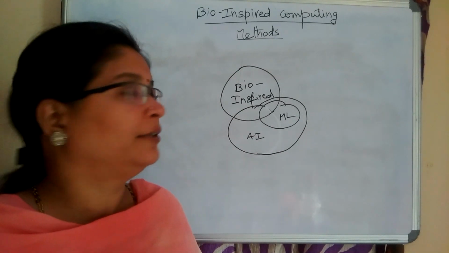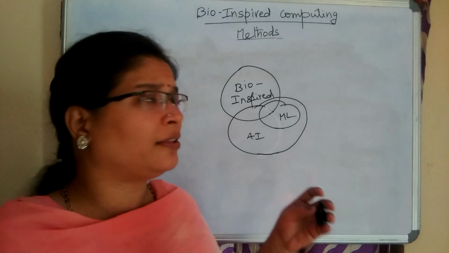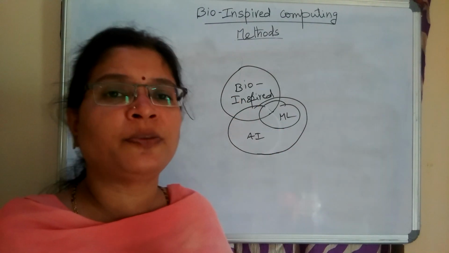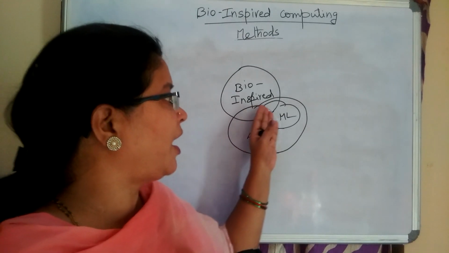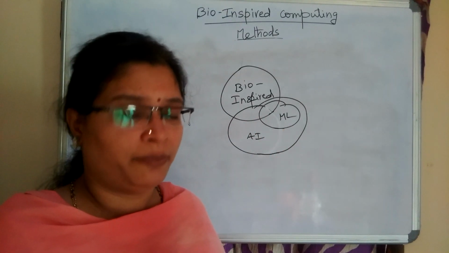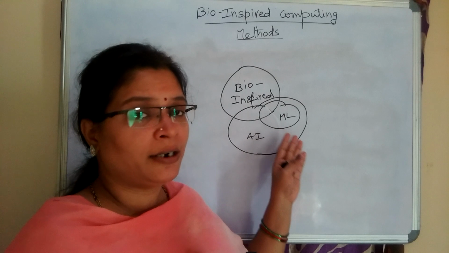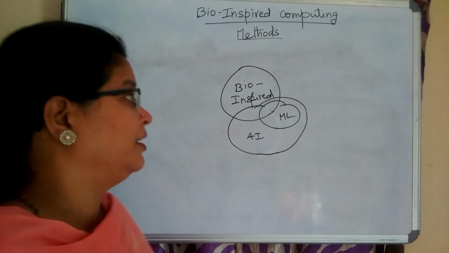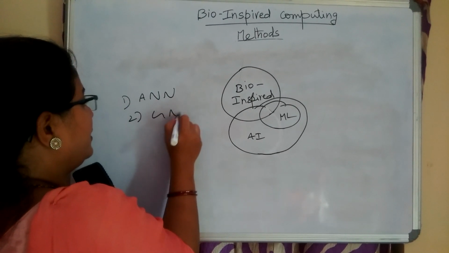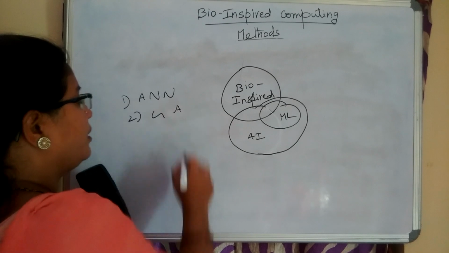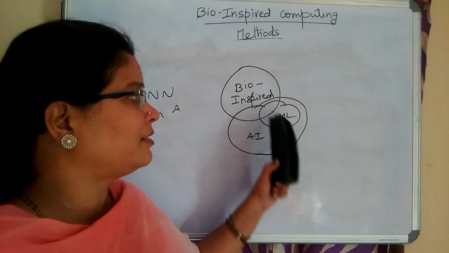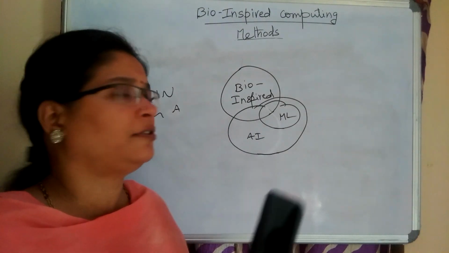So, some of the methods existing in artificial intelligence and machine learning also exist in bio-inspired computing methods. That's why we have given this subset relationship among these three subjects. The methods are common between these three. For example, we have seen artificial neural networks. For example, genetic algorithms or evolutionary computing algorithms, all are interrelated between these three subjects.